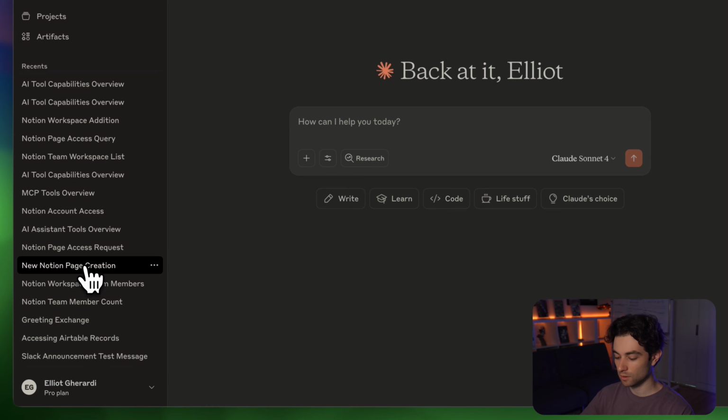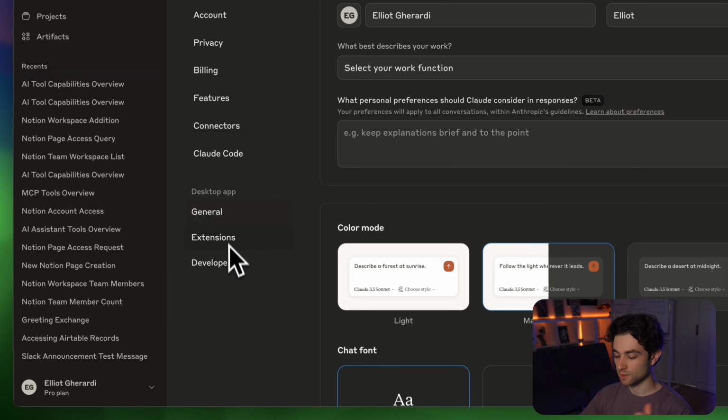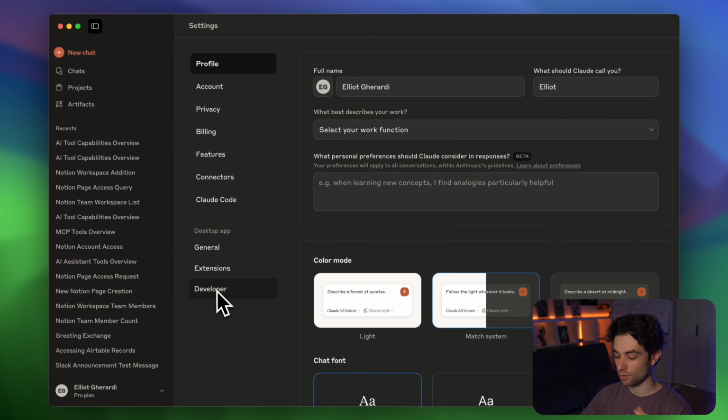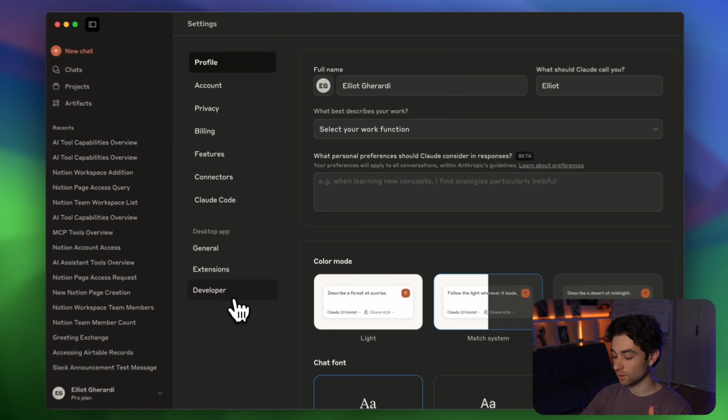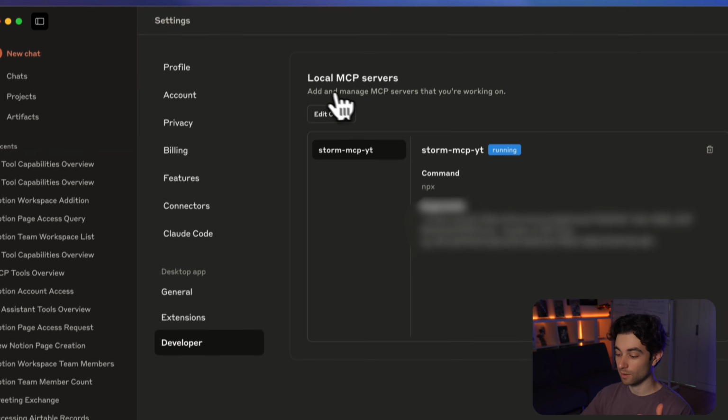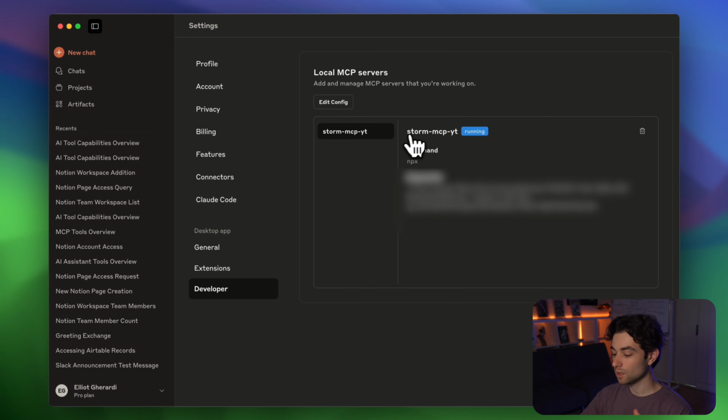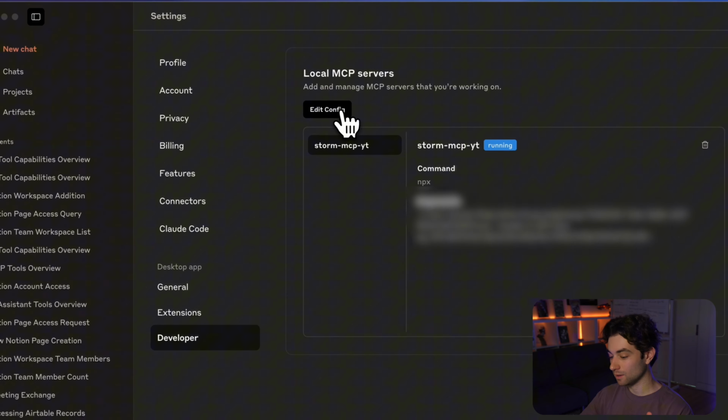So I'm going to go to settings over here. Go to, as you can see, desktop app, developer. These are the things that you need the Pro plan for. So you click on developer. And as you can see, I already have my local MCP servers already running. So what I'm going to do and what you're going to do is just create a new one, edit config,